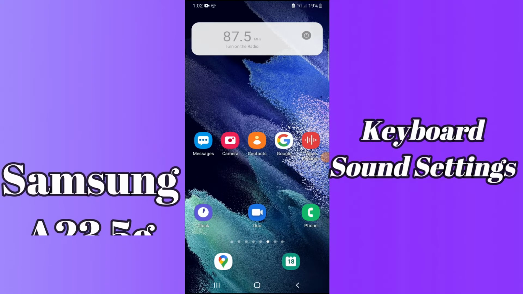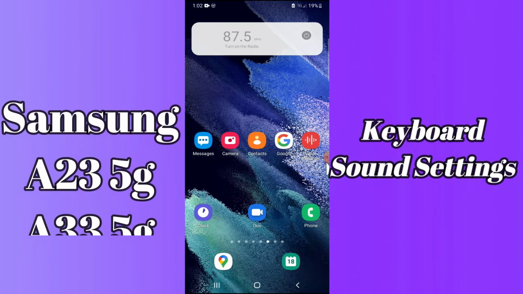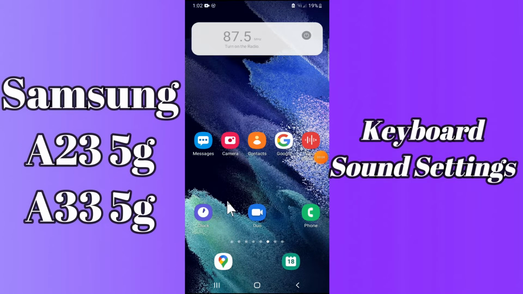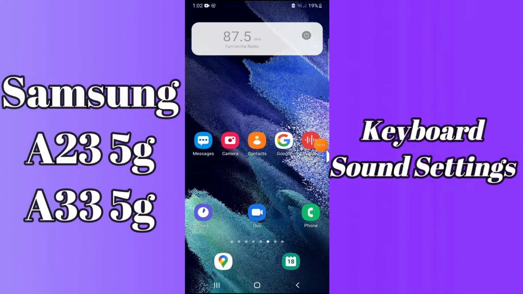In my today's video, I'll be telling you how you can enable or disable the sound and vibration of keyboard in your device Samsung A23 5G and A33 5G. So if you want to enable or disable the keyboard sound in your device Samsung A23 5G and A33 5G, you have to follow a few steps which I'll be sharing with you in my today's video.